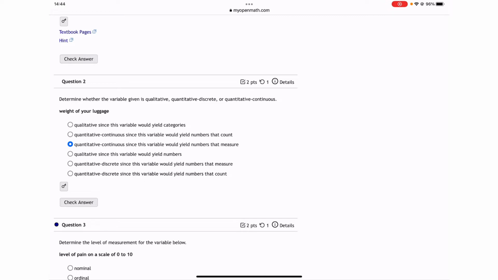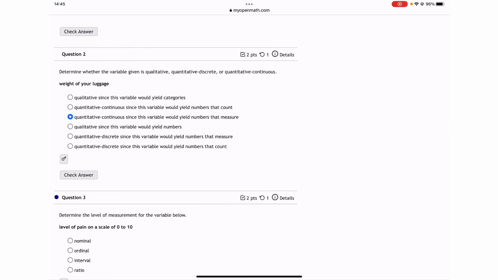Quantitative continuous, since the variable would yield numbers that count? Not necessarily. It is quantitative and it is continuous only because we can measure. It yields a number that you can measure, not count. Okay?